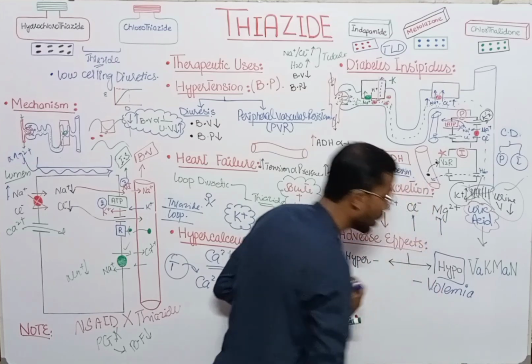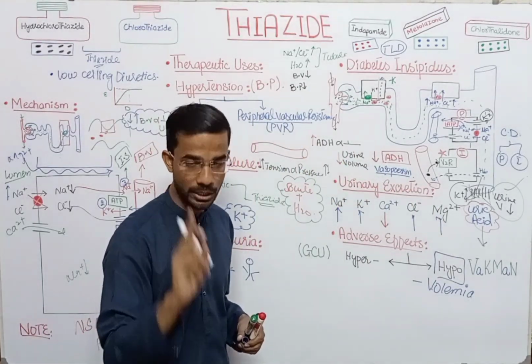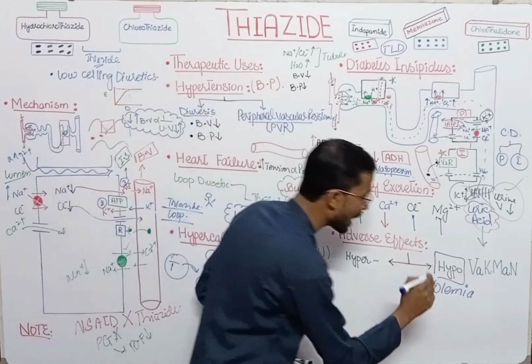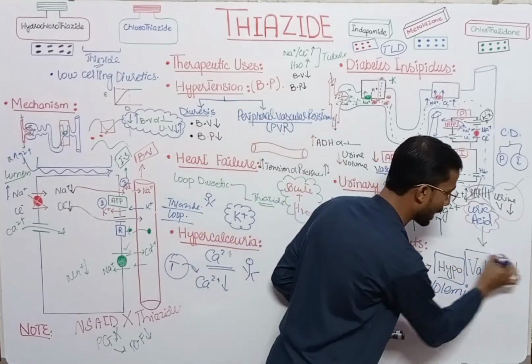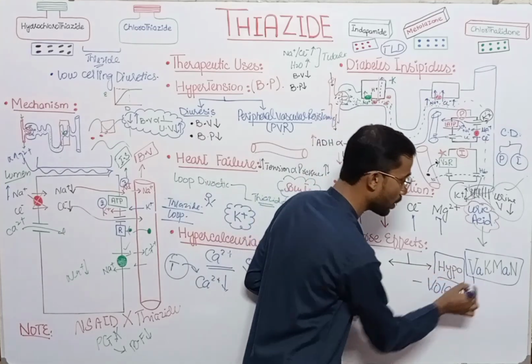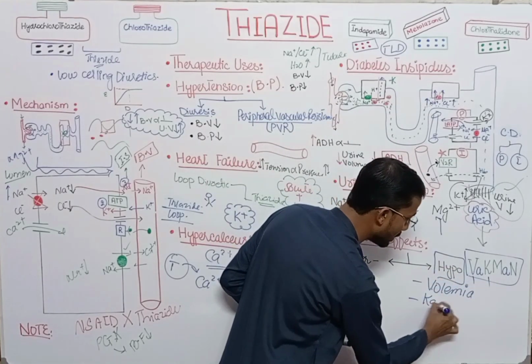In that situation you will see the reduction in the volume of the blood by the use of thiazide. Blood volume reduced and urine volume increase. Next, you can remember it by the Wachmann. V stands for volemia.